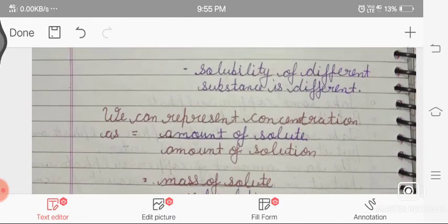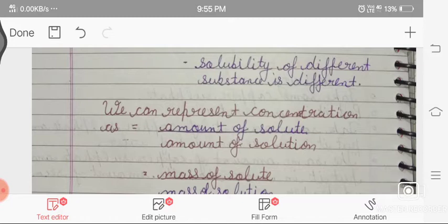So solubility of different substances is different. Like sugar and water solubility is different from sugar and salt solubility.